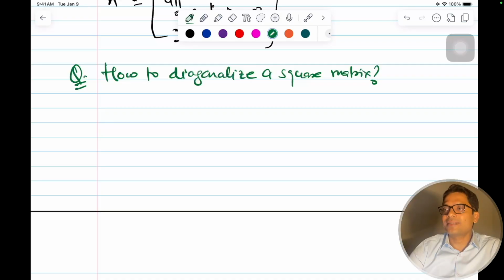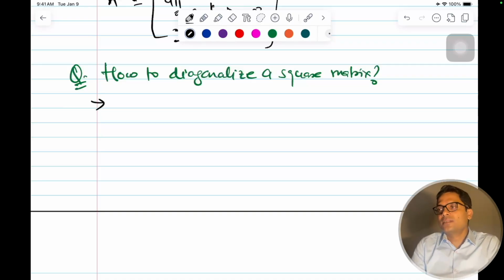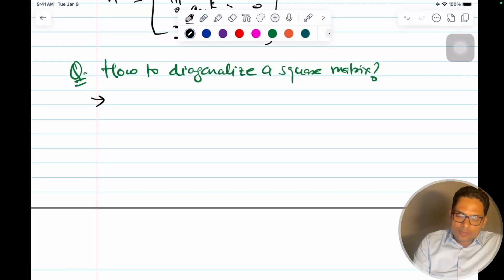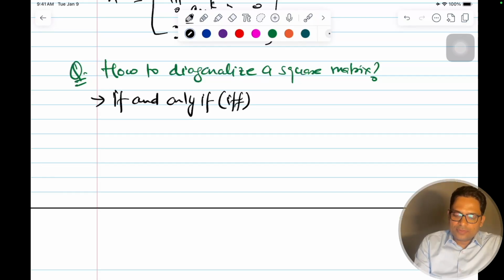First of all, there's a condition. A square matrix is diagonalizable if and only if, that is iff, the square matrix has n linearly independent eigenvectors.